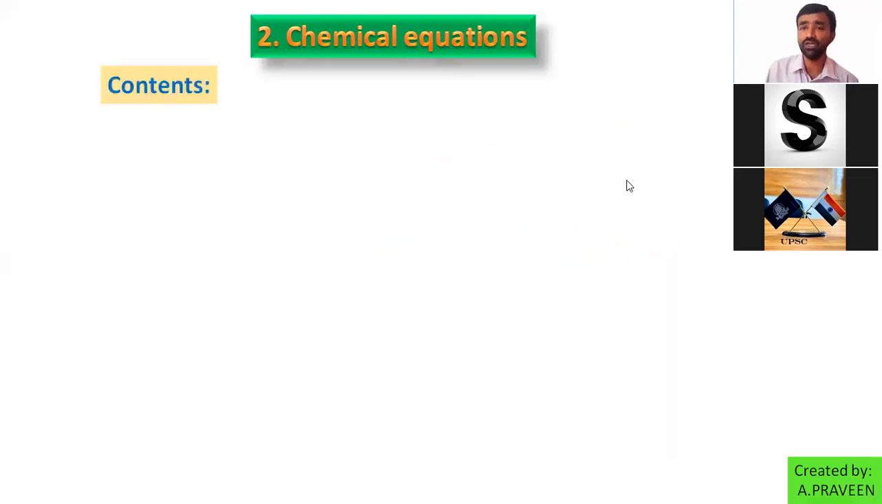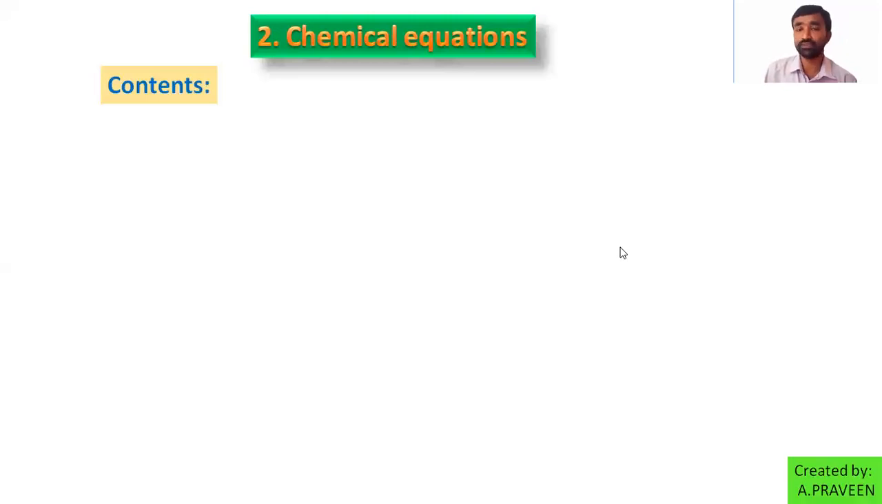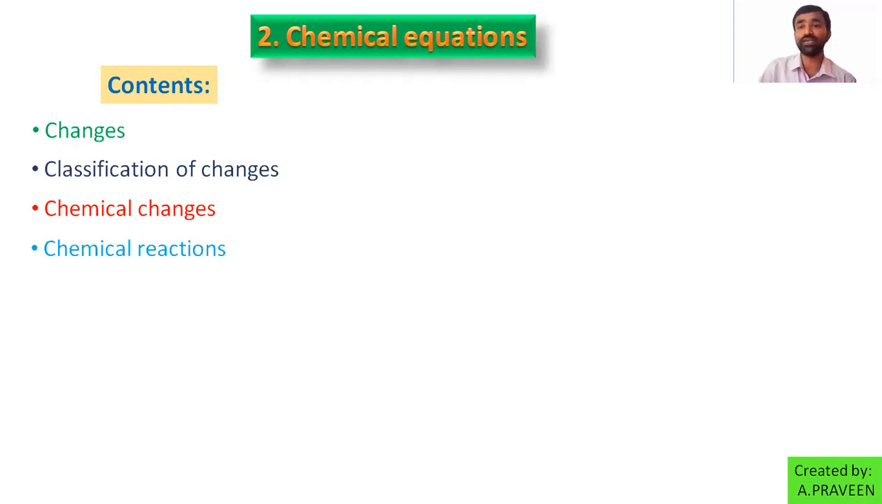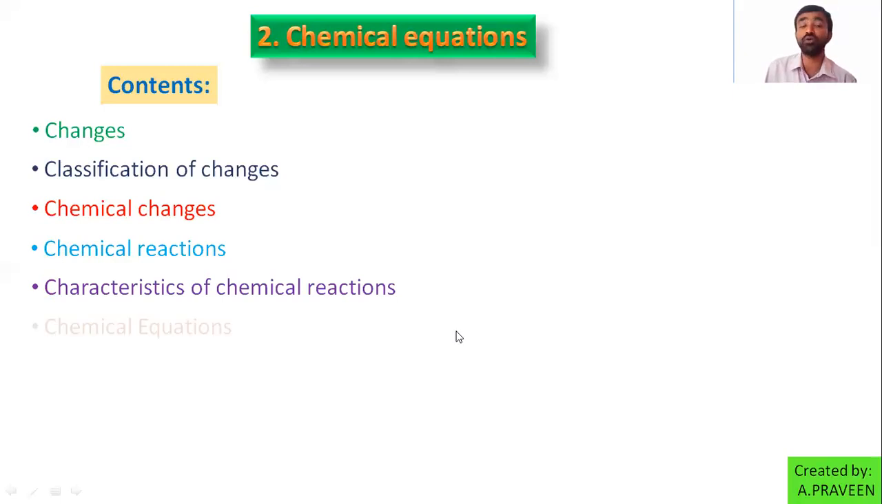So here in this lesson, the topics we are learning in this chapter especially, we will learn about the changes and the classification of changes. In this classification, we have a particular change, chemical change. What happens if a chemical change is observed? Then that can be classified as a reaction. If the reaction takes place, you are able to write the equation for this, and the characteristics of the reactions, to make them easy to express. That we can call an equation.